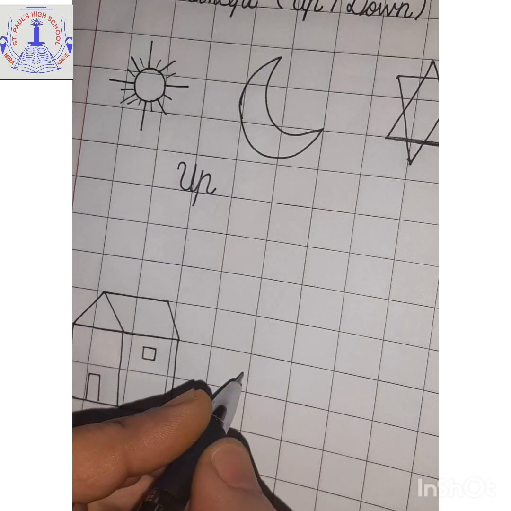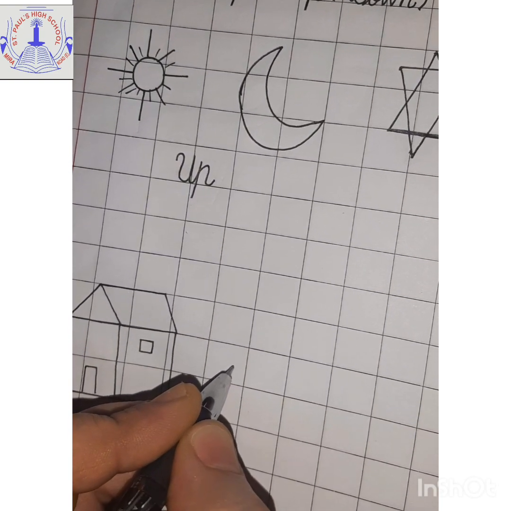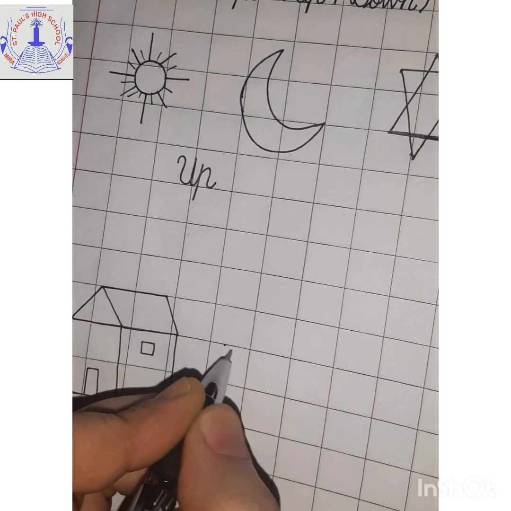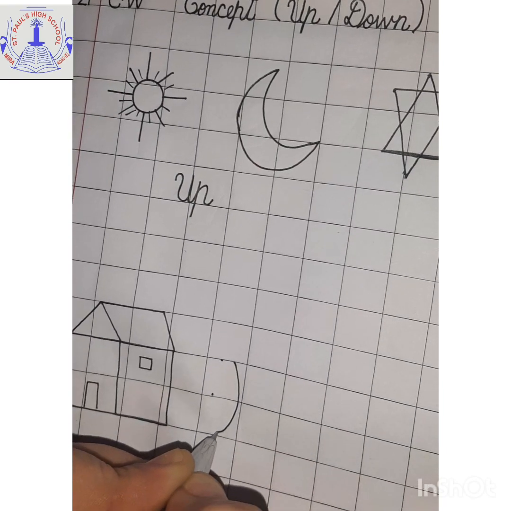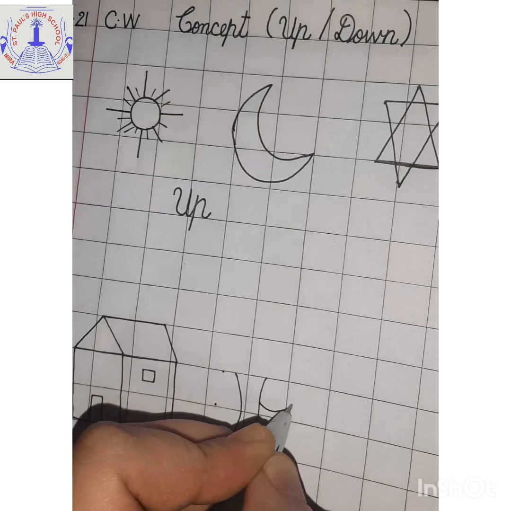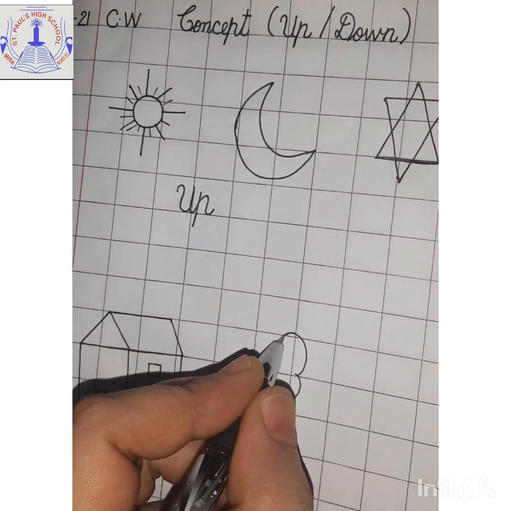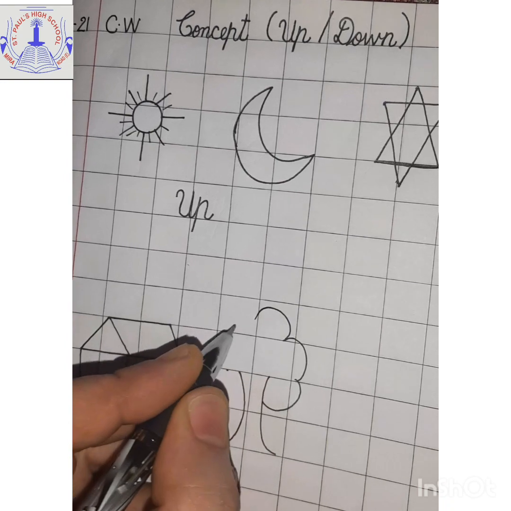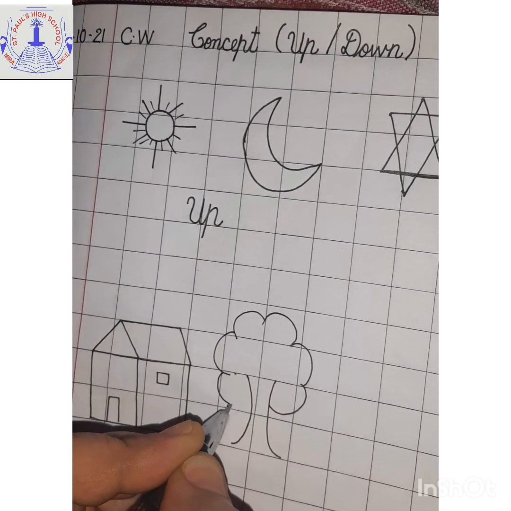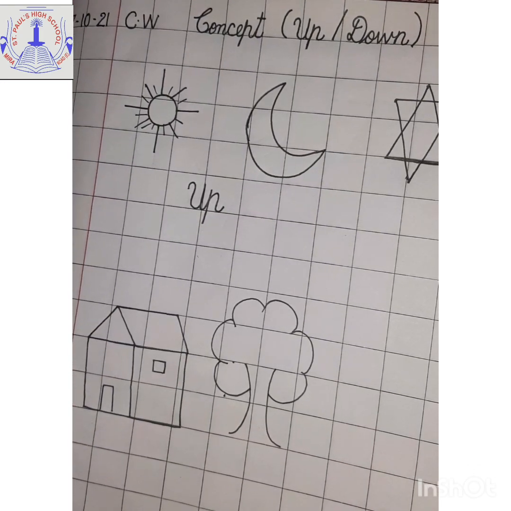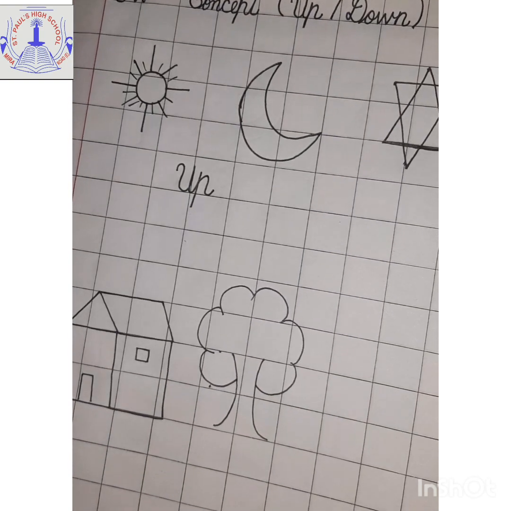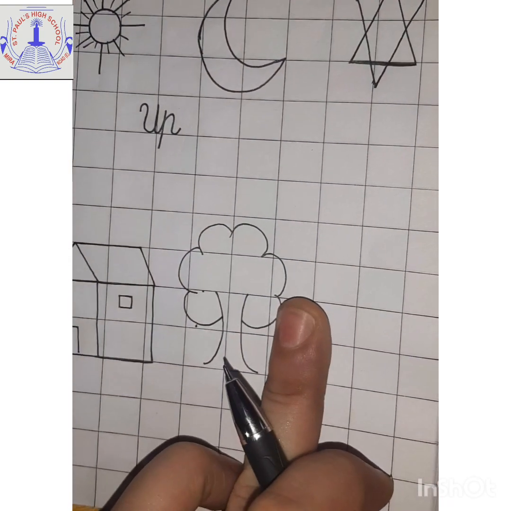Now let us keep 1 finger gap and we'll draw one more picture. That is, you have to make back curve, one front curve and join it with a jumping line like this. Yes, you guessed it right. It is a picture of tree. So this way you have to make the tree. Now what is the third picture? Let us see. Keep 1 finger gap.